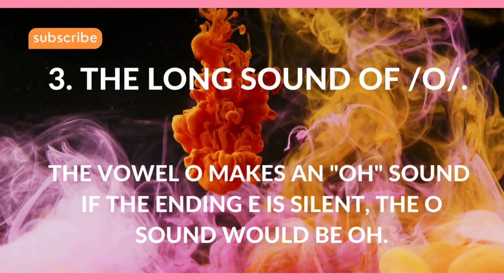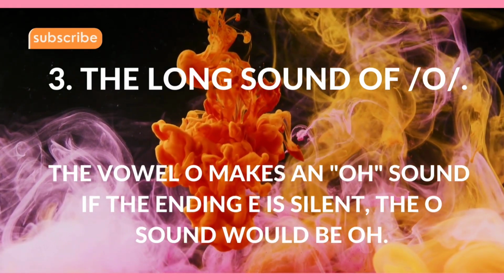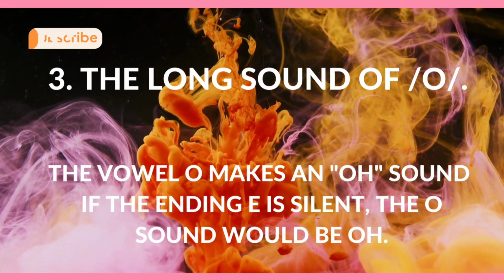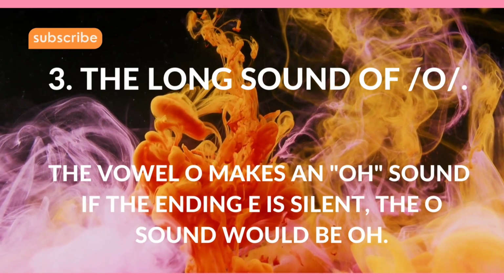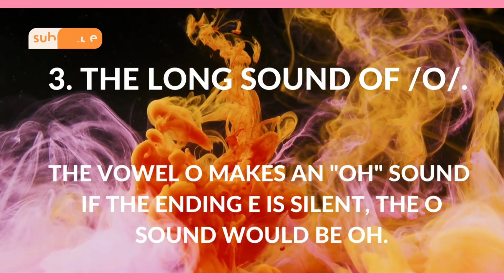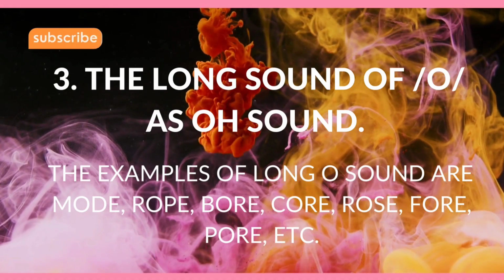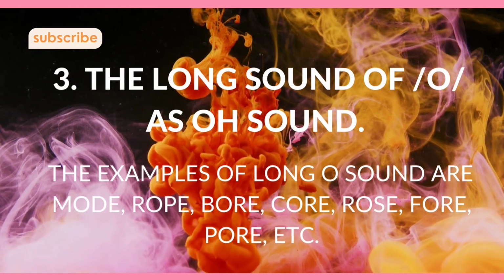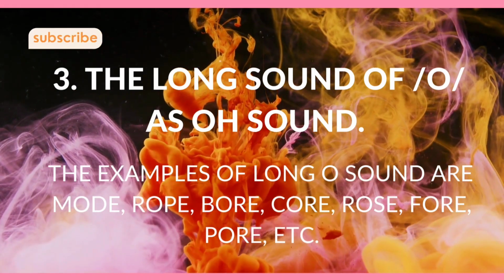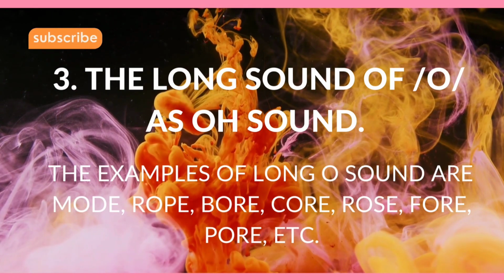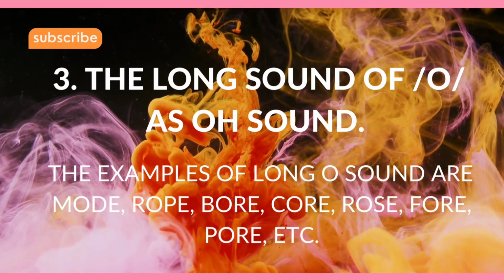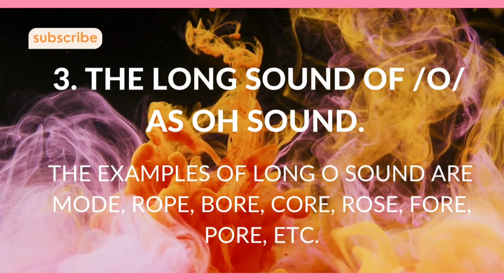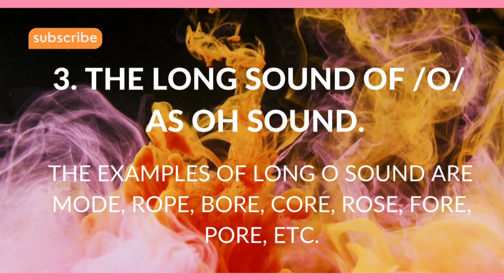The long sound of O, or O. The vowel O makes an O sound if the ending E is silent. The examples of the long O sound are mote, rope, bore, core, rose, for, pour, etc.